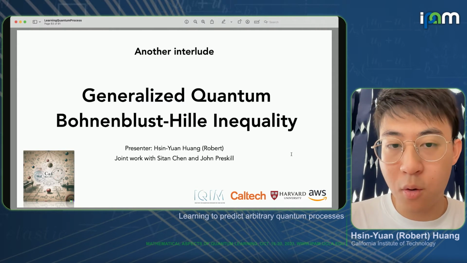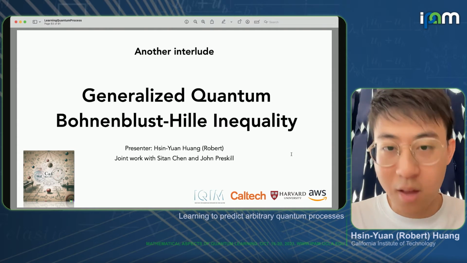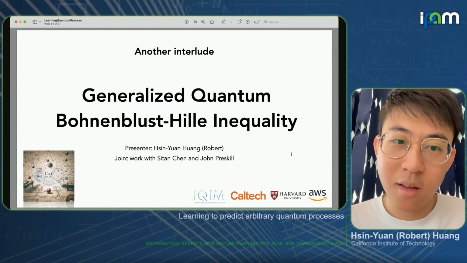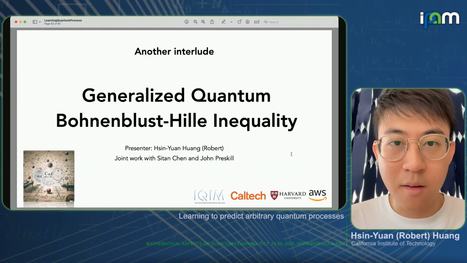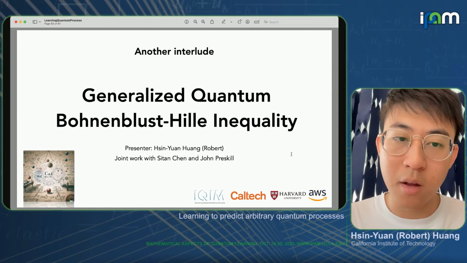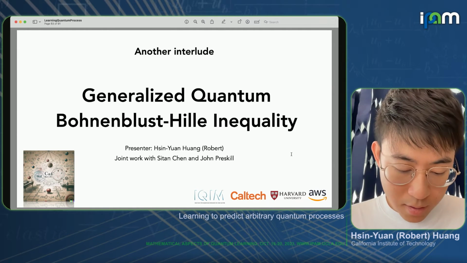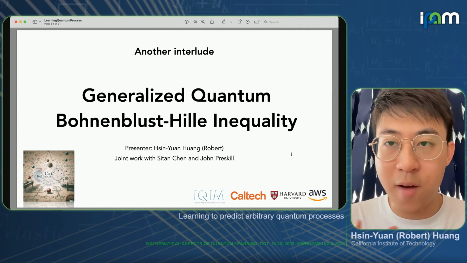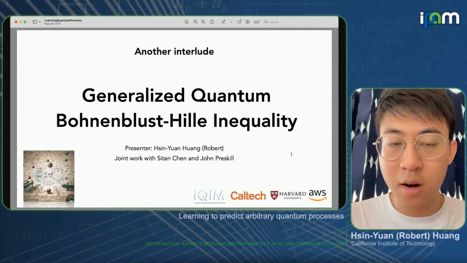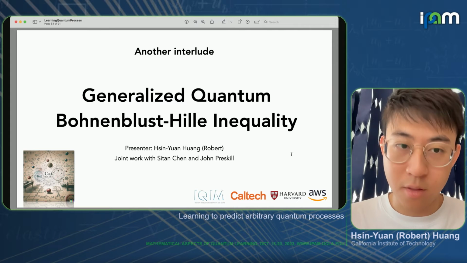This Bohnenblust-Hille inequality is an inequality that has been known from 100 years ago in harmonic analysis. And very recently, people have found that using this inequality, one can design very fast learning algorithms for learning low degree functions.